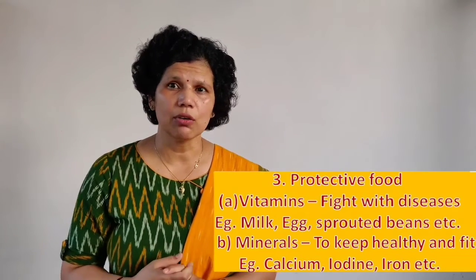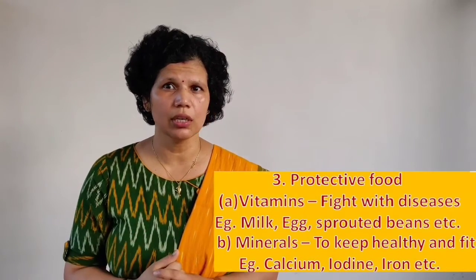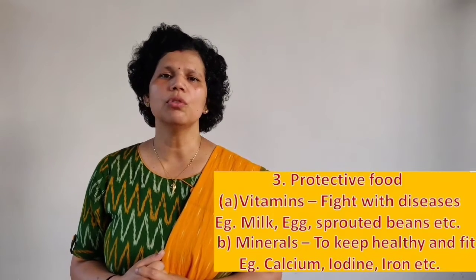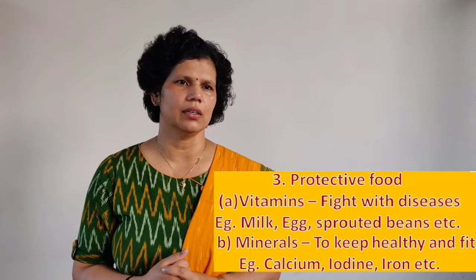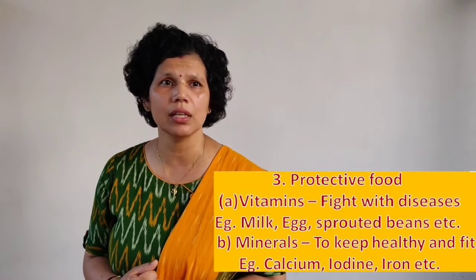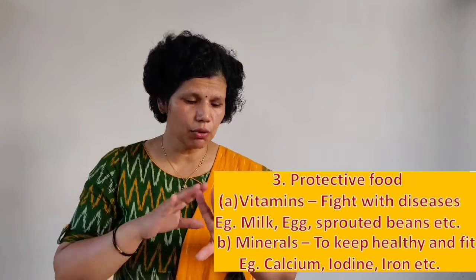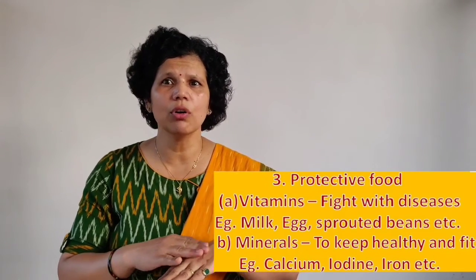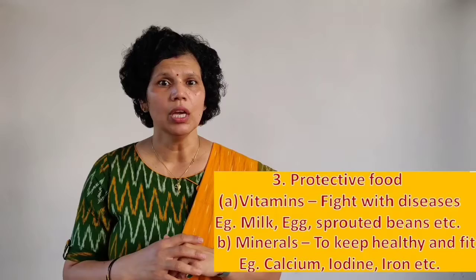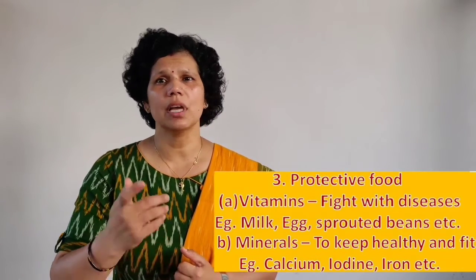If there is a lack of vitamins, then you can get blind. You are not able to see. So we must include these things in our diet. The second thing, minerals. They also keep us healthy. Minerals are for our bones. We require them for bones because our bones have a lot of calcium, and calcium is a variety of mineral. The second thing, iodine.